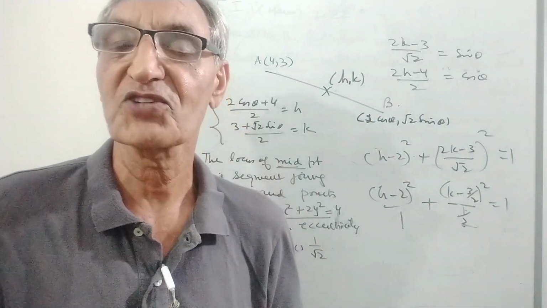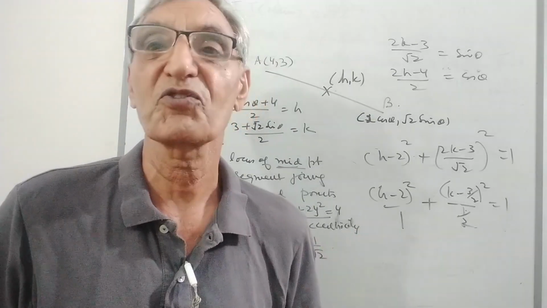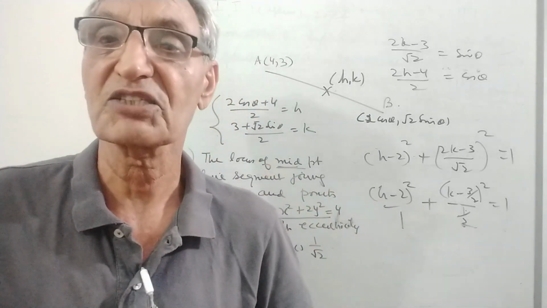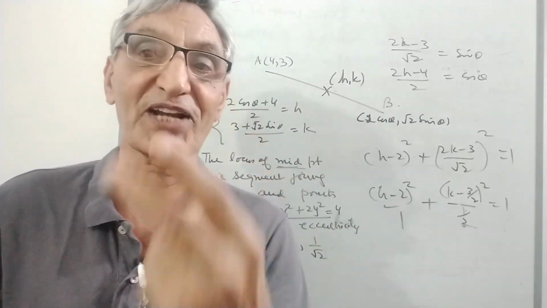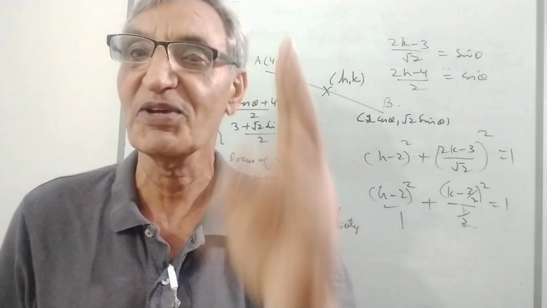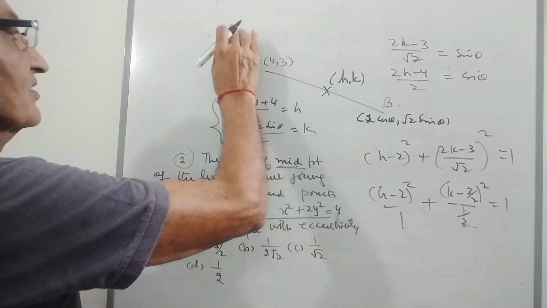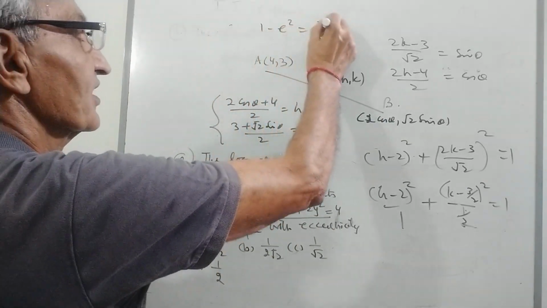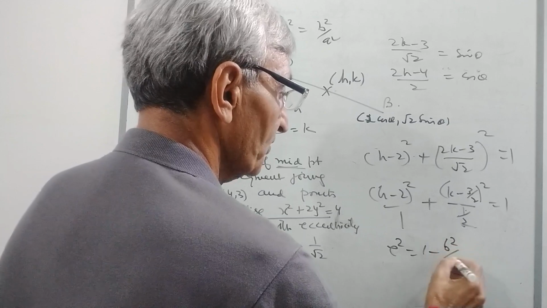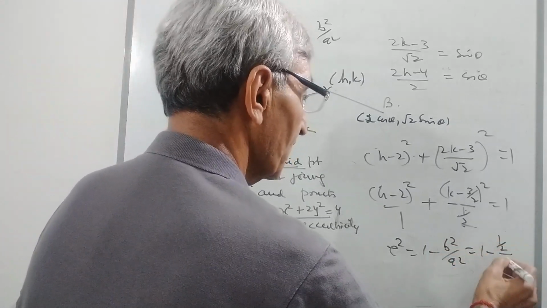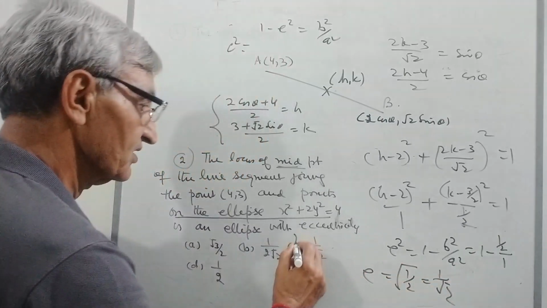But I am not concerned about the change of origin. The question doesn't ask me the focus and vertices. It asks me the eccentricity. For eccentricity, I need to find out a square and b square, which I got here. For an ellipse, e square is equal to 1 minus b square upon a square. So 1 minus half upon 1 is equal to 1 by 2, and therefore e is 1 over under root 2. This is the answer.